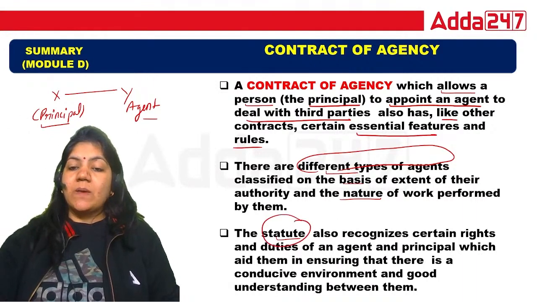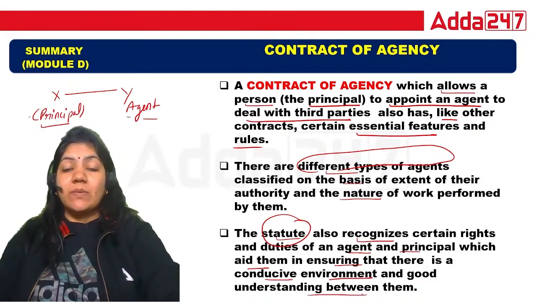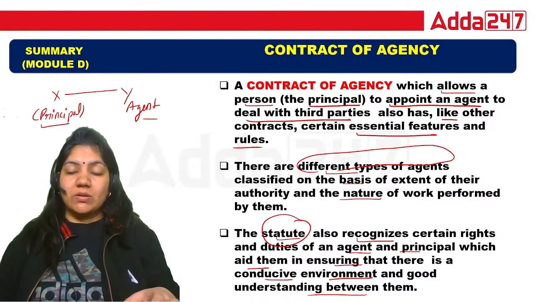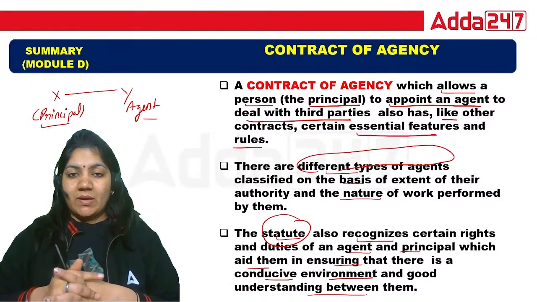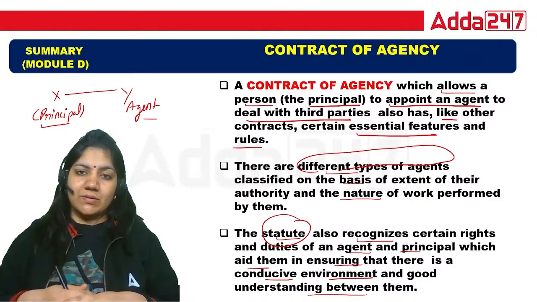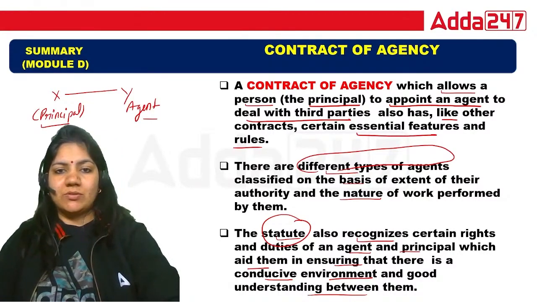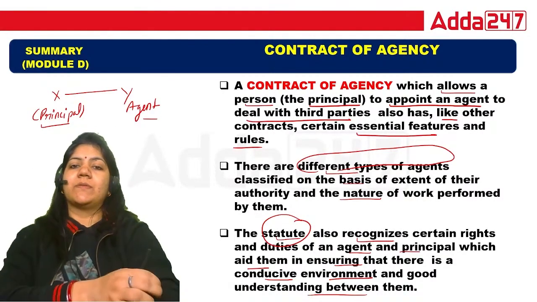Certain types of agent, just like specific agent, general agent, particular agent, sub agent, we have just discussed in the past class. The statute also recognizes certain rights and duties of an agent and principal which aid them. Aid means help them in ensuring that there is a conducive environment and a good understanding between them. Exactly, because contract of agency is the relation between the principal and the agent. That is a very simple definition. Is that okay? So this is your contract of agency.